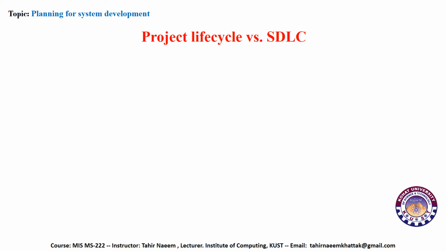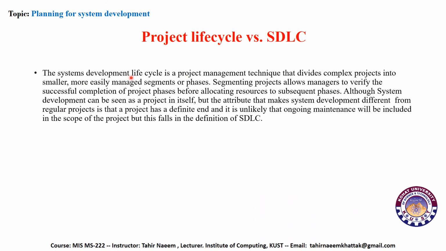Project life cycle versus SDLC. The system development life cycle is a project management technique that divides complex projects into smaller, more easily manageable segments or phases. Segmenting projects allows managers to verify successful completion of project phases before allocating resources to subsequent phases. Although system development can be seen as a project in itself, the attribute that makes it different from a regular project is that a project has a definite end, and it is unlikely that ongoing maintenance will be included in the scope of the project, but this falls in the definition of SDLC.